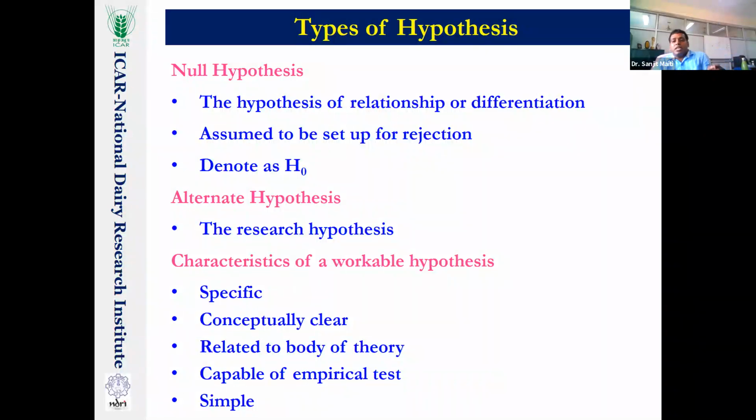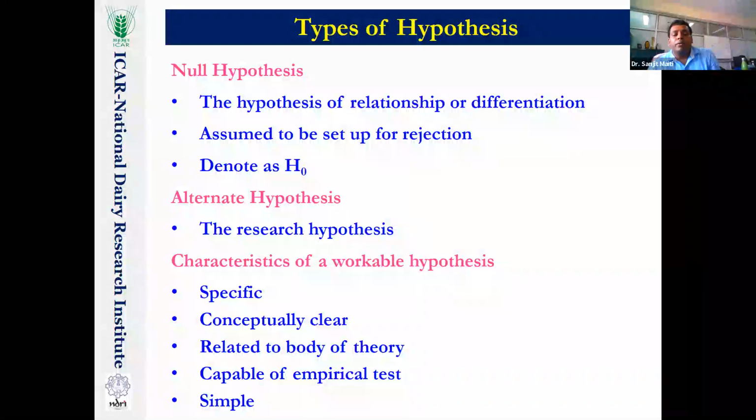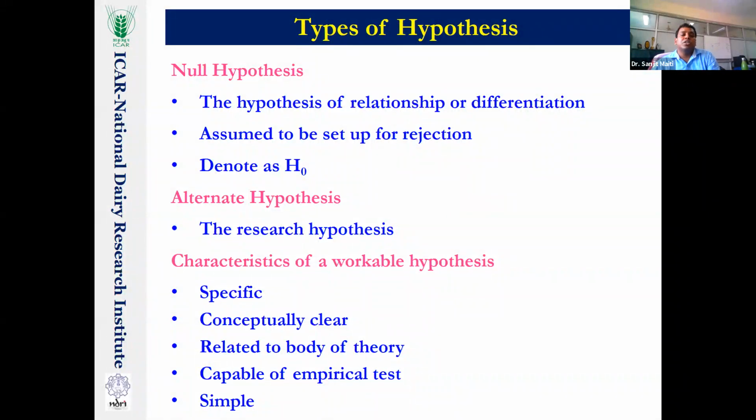What should be the specific characteristics of a hypothesis for research? This may be asked in your main exam. It must be specific and conceptually clear. There should be no ambiguity, and it should be written crisp and clear within a small sentence. It should not be more than 15 or 18 words. If you write more sentences and more words, it will definitely create a problem. Write it in simple words.